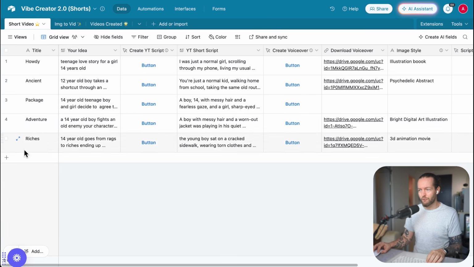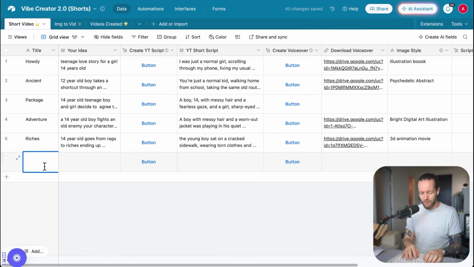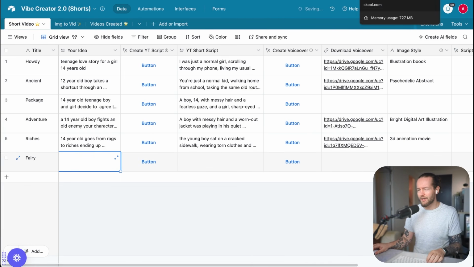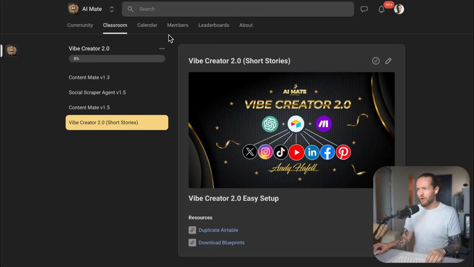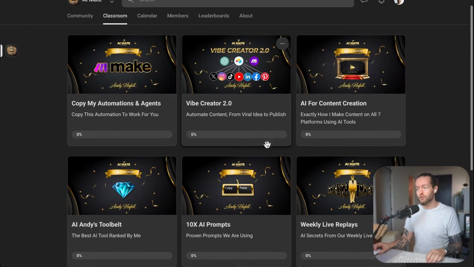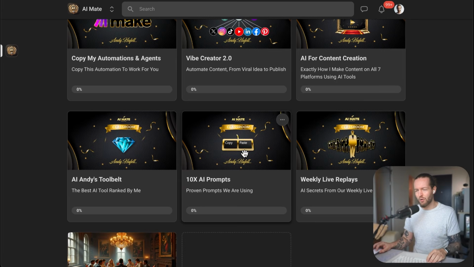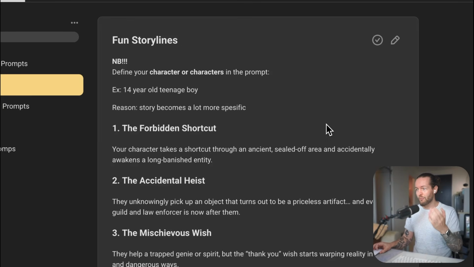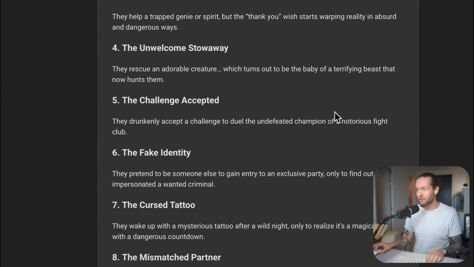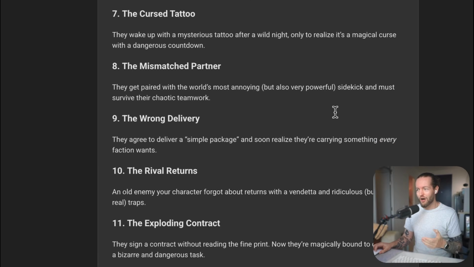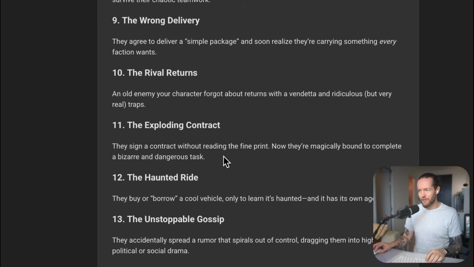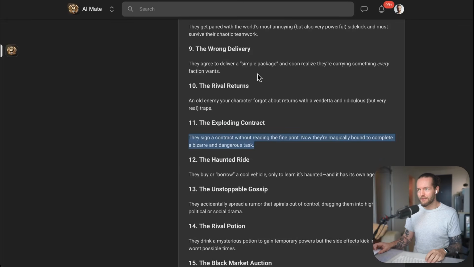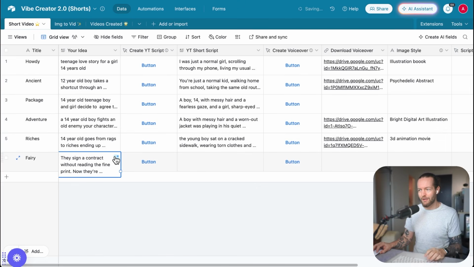So now if we make a new thing here and we call it fairy, we can write an idea in here. If you don't have any ideas of what to get started with, we also have a bunch of really cool storyline prompts in the 10x prompts inside of the community. Here you see the fun storylines like the forbidden shortcut, the unwelcome stowaway, the fake identity, the wrong delivery, and things like that. So we could easily take something like this, we could post it back in here, and the